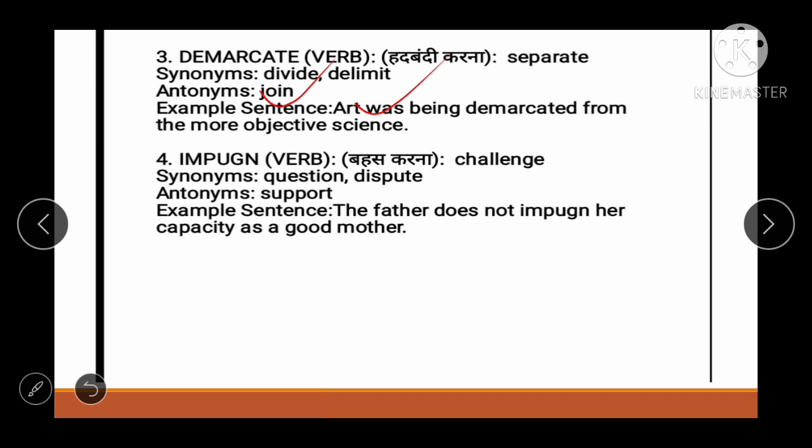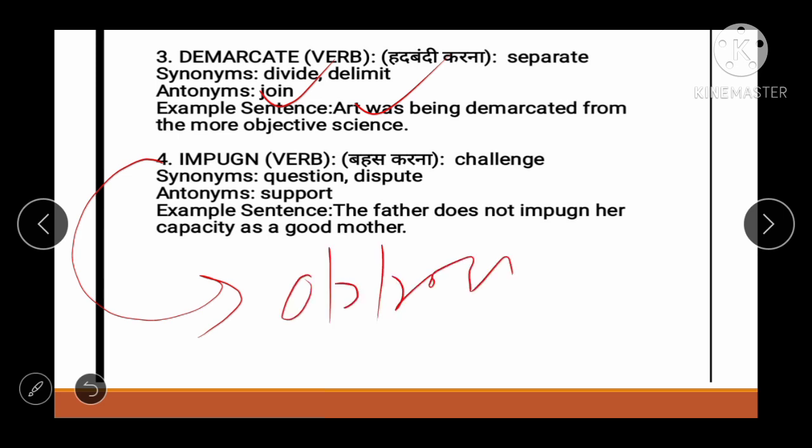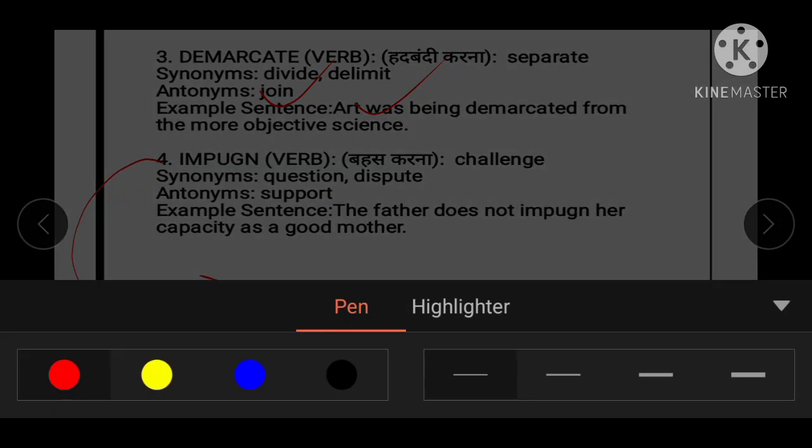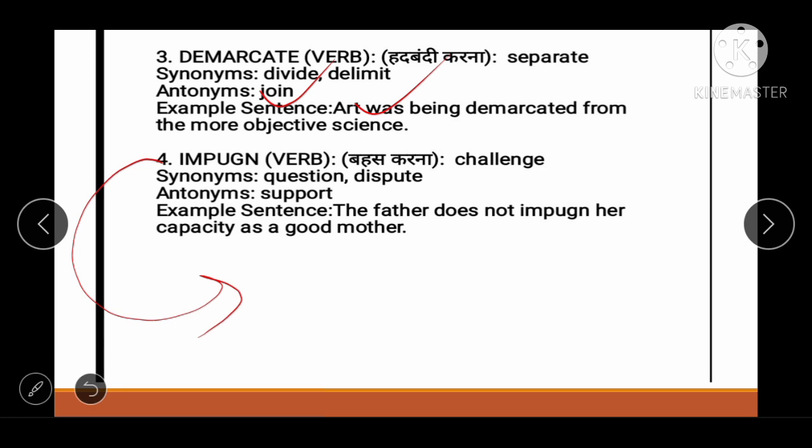All right, means separated. Next one is impugn. Okay, impugn means क्या होता है, challenge. All right, or we can say oppose करना और attack करना. ठीक है, oppose or attack is known as impugn. Okay, then synonym would be question, dispute. ठीक है, all the negative words related to fighting we can use as a synonym of impugn. All right, so antonym would be support. Okay, let's form an example. The father does not impugn her capacity as a good mother.